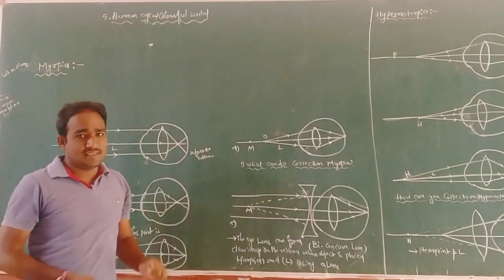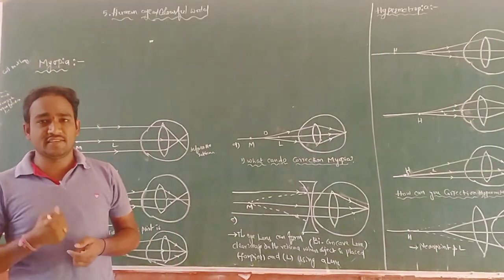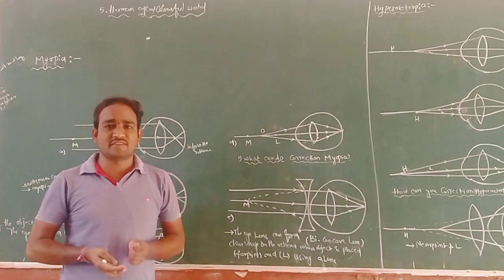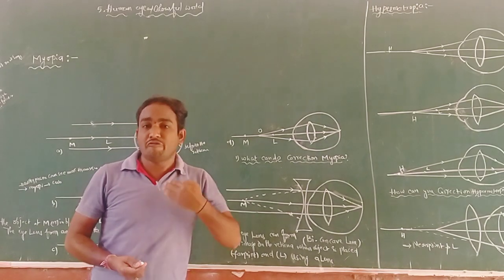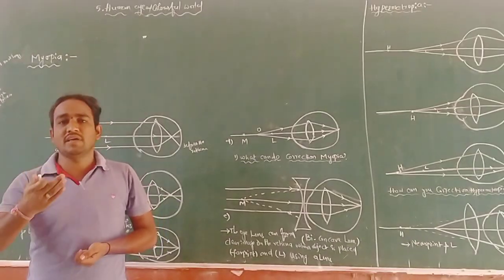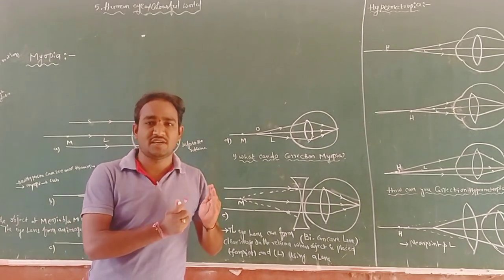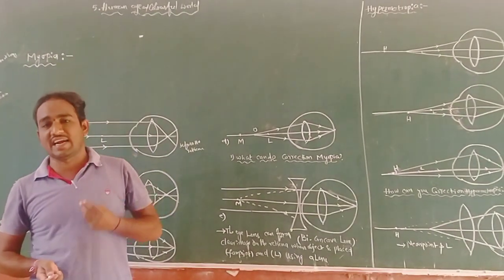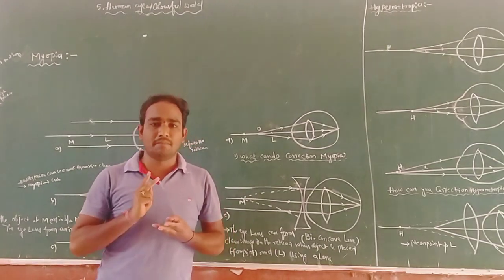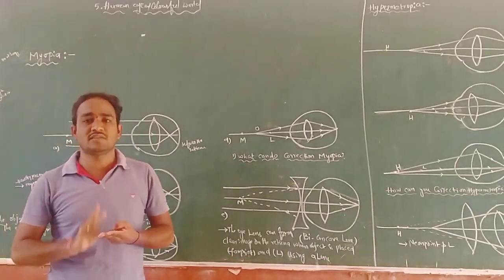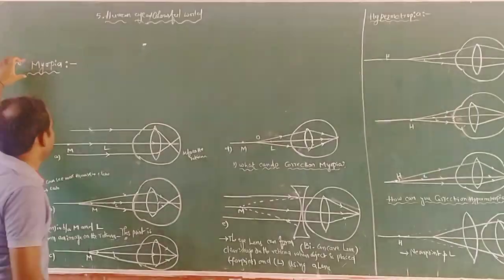the eye, where there are many diseases we may suffer from. For example, a few persons cannot see nearby objects, and a few persons cannot see faraway objects. According to these defects, we classify them into three categories: one is myopia, second is hypermetropia, third is presbyopia. Now we are going to discuss myopia.